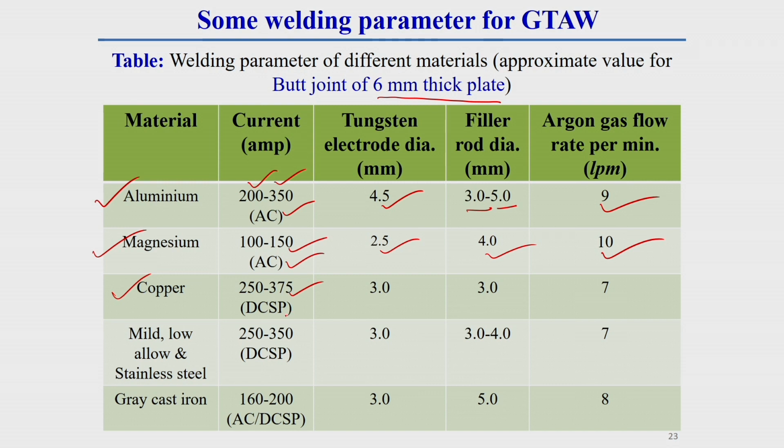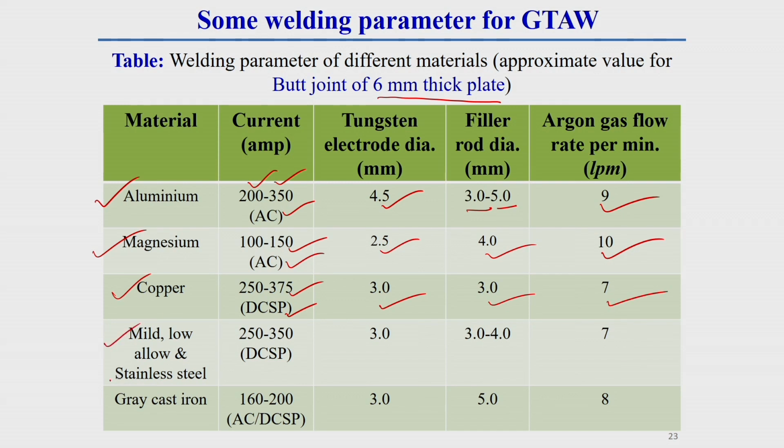Here direct current straight polarity, DC-EN, is used, because with straight polarity the electrode will be less heated. Tungsten diameter is 3 millimeter, filler rod diameter 3, and gas flow rate is 7 liter per minute.